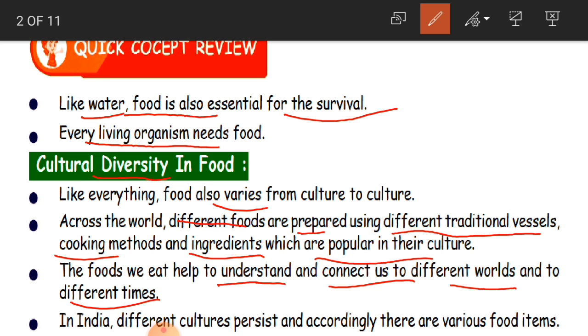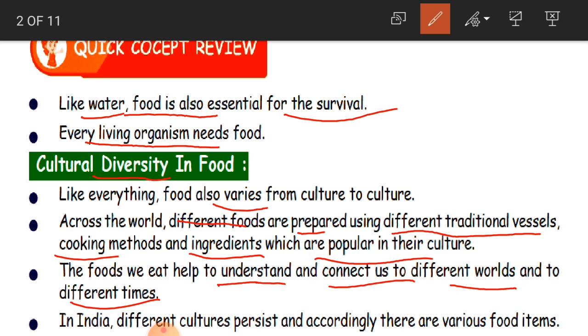Before, you were not having all these breakfast items in your grandmother's or great grandmother's days. The only thing they were eating was simple food, that is only rice or wheat. But now we have much variety of breakfast, curries and snack items in our daily routines. So by this food we are able to connect to different places and different times also.